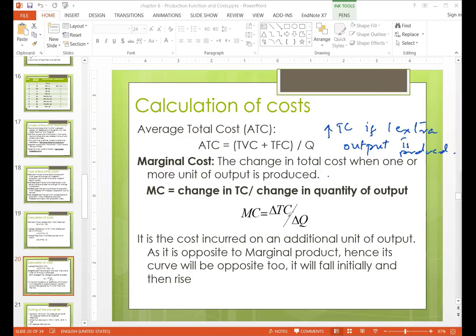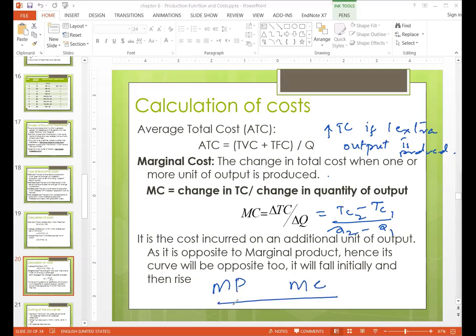Marginal cost is TC2 minus TC1 divided by Q2 minus Q1, so change in total cost divided by change in quantity that is produced. It is the cost incurred on an additional unit of output, and it is the opposite of marginal product. So marginal product and marginal cost are opposites.